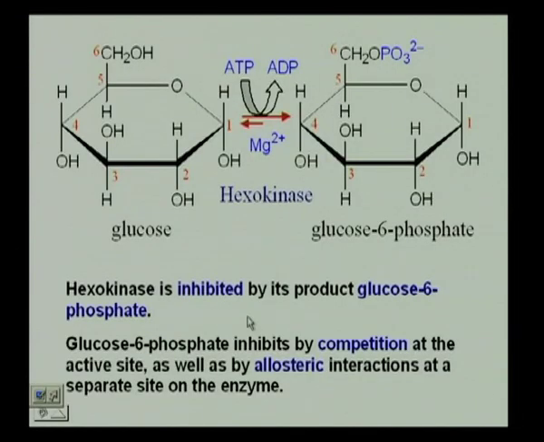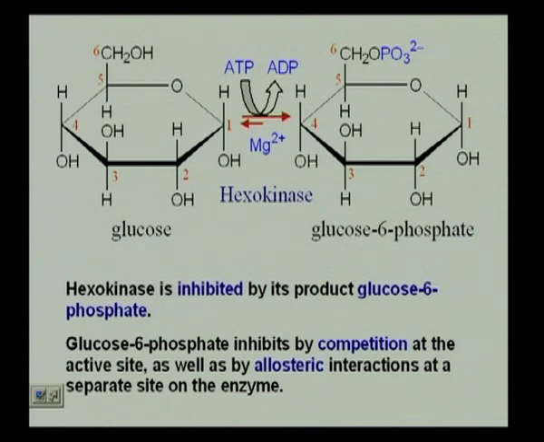Okay? But if glucose 6-phosphate actually inhibits hexokinase, then it will either inhibit by sitting at the active site itself, or it could inhibit at another position where it could affect the active site so that the substrate cannot bind. So, once the substrate cannot bind, it means that the enzyme is inhibited.